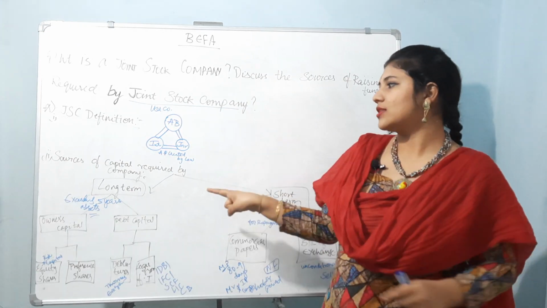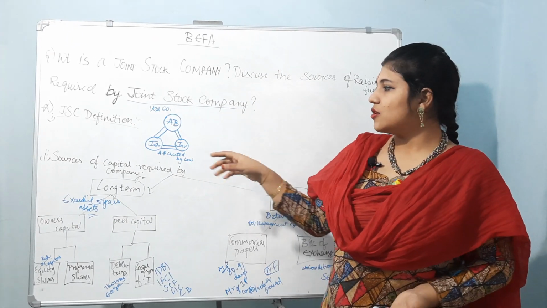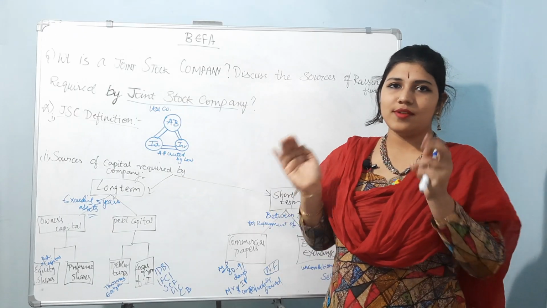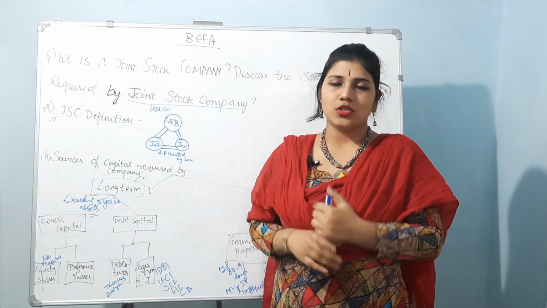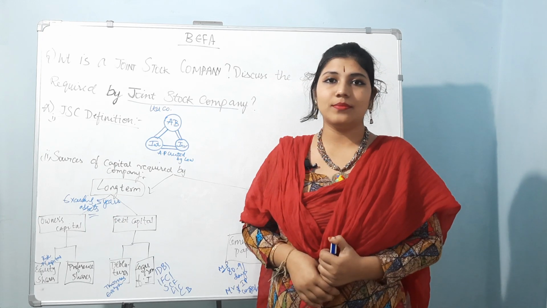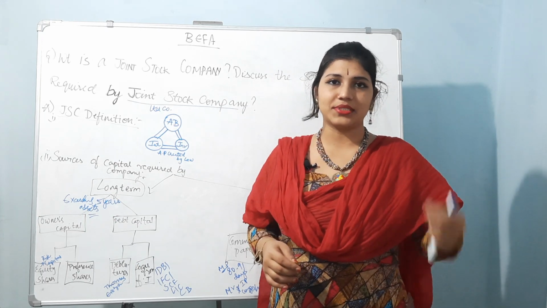Again, this long term has many parts under it. First of all, we'll understand what long term is. Long term means which needs some time.